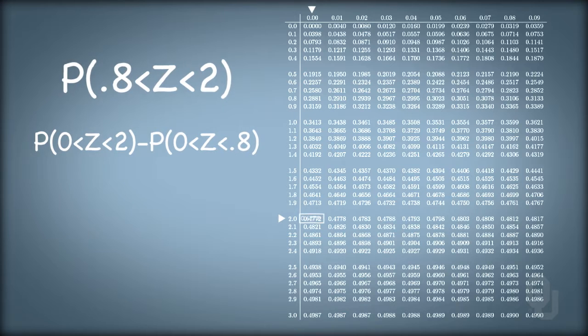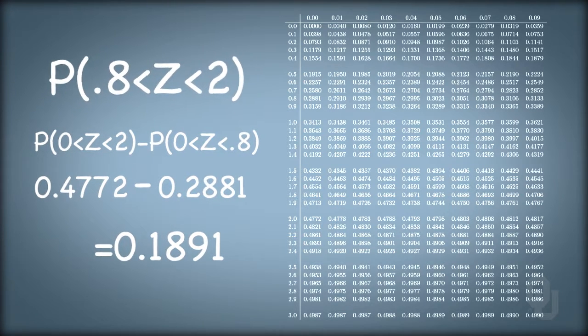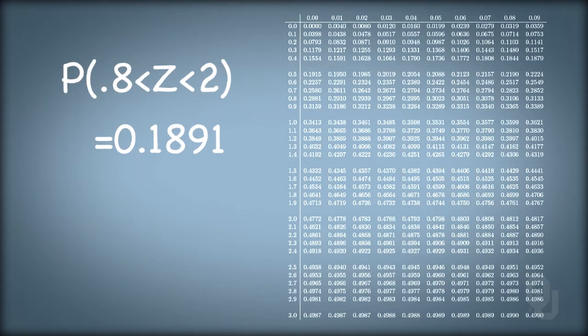The probability is 0.4772. And then for the area between 0 and 0.8, we go to the 0.8 row and over to the 0.00 column, finding a probability of 0.2881. The difference between these two is 0.1891. The probability that z lies between 0.8 and 2 is 0.1891.